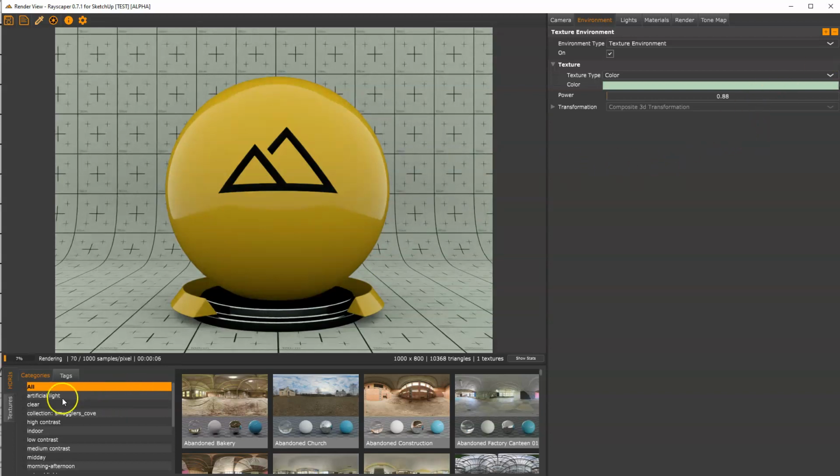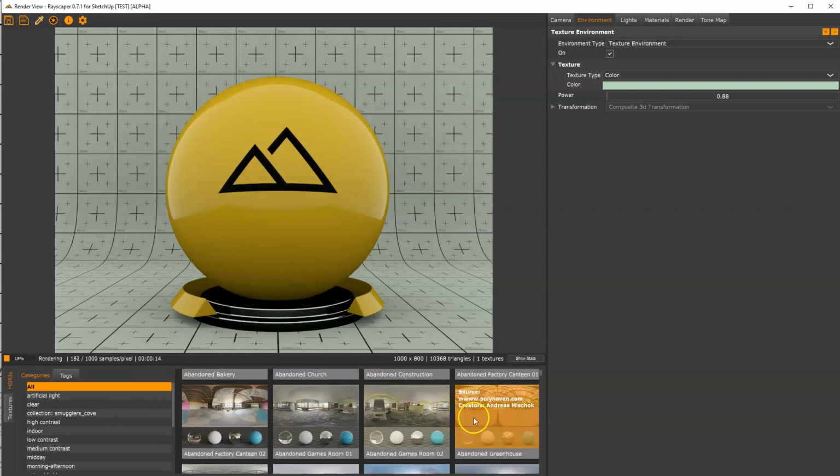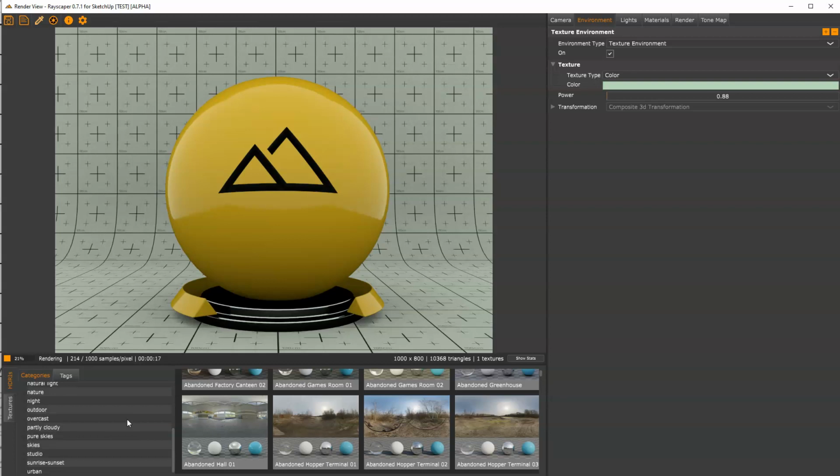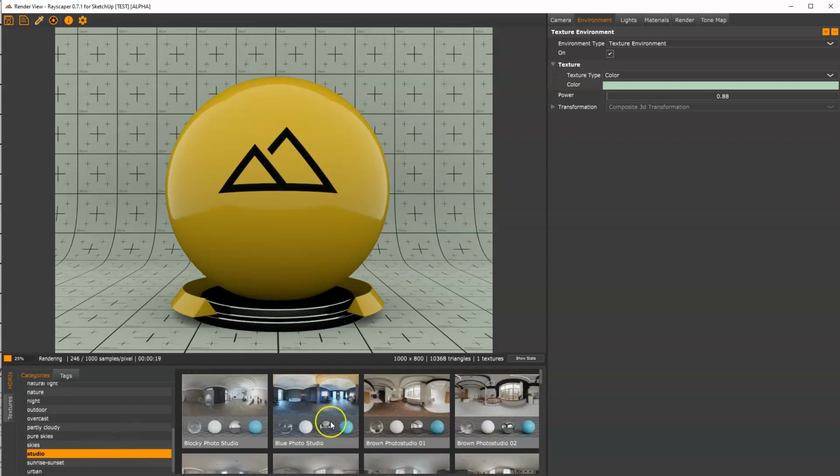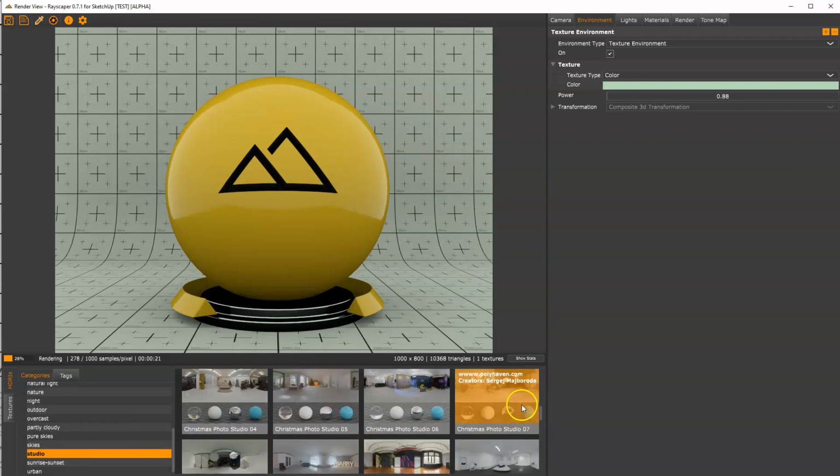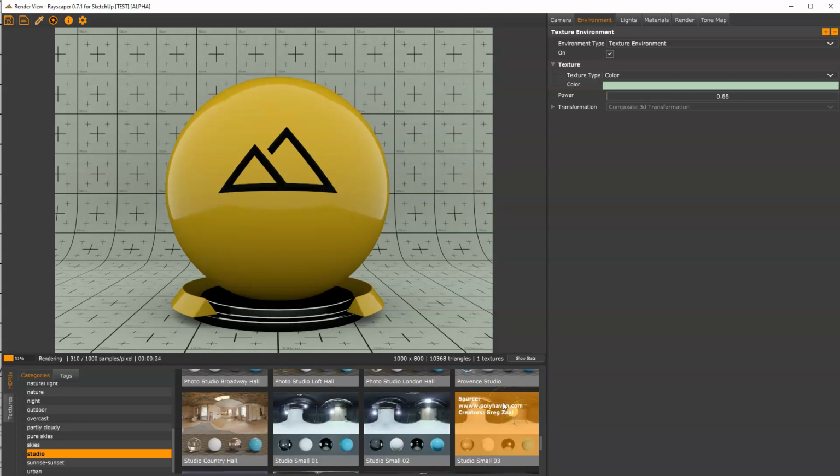So what we can do is actually go here to the asset browser and just find ourselves a nice HDRI. So let's maybe use some studio lighting and see if we can find some cool studio. Let's use the studio small one from Polyhaven, which is awesome. Both the HDRI and Polyhaven in general are awesome.